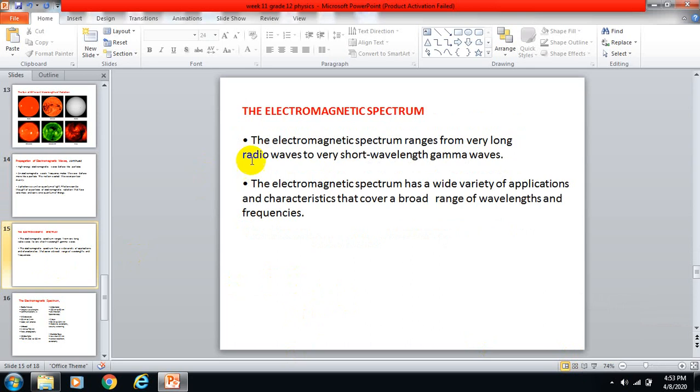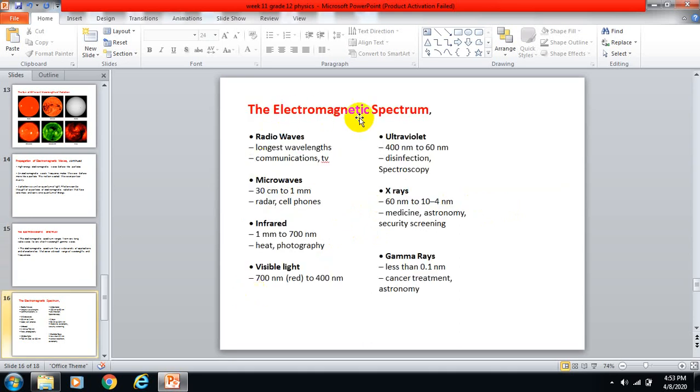So, the electromagnetic spectrum. The electromagnetic spectrum ranges from very long wavelength radio waves to very short wavelength gamma rays. The electromagnetic spectrum has a wide variety of applications and characteristics that cover a broad range of wavelengths and frequencies. Understand? Now look at the next slide, the electromagnetic spectrum. These are the descriptive ones, and in the upcoming slide you will see the whole picture.